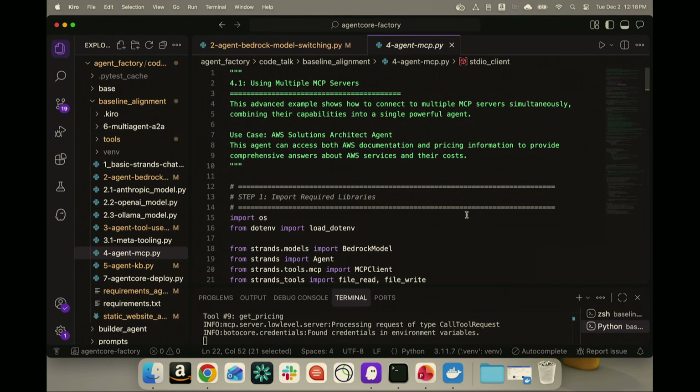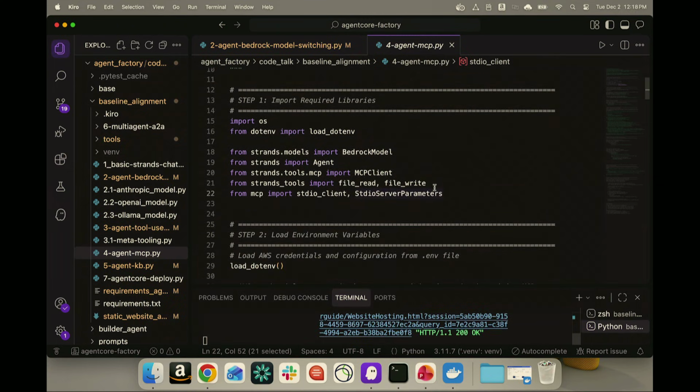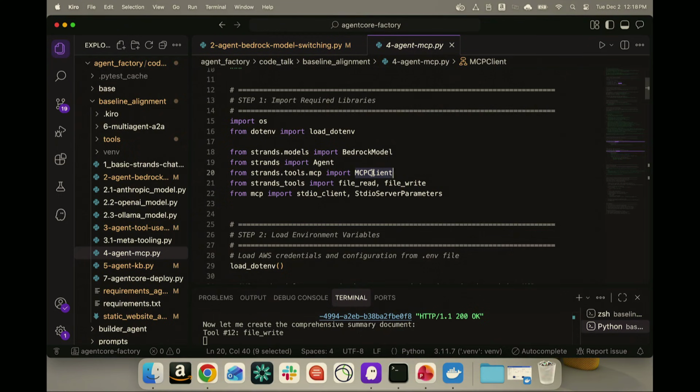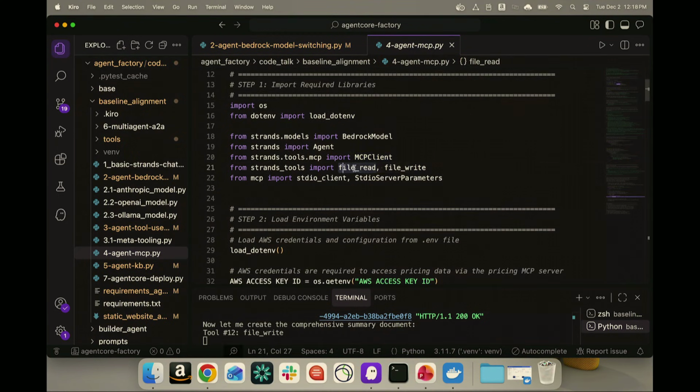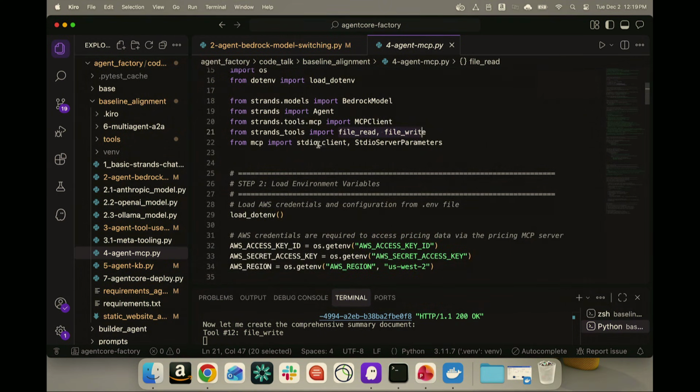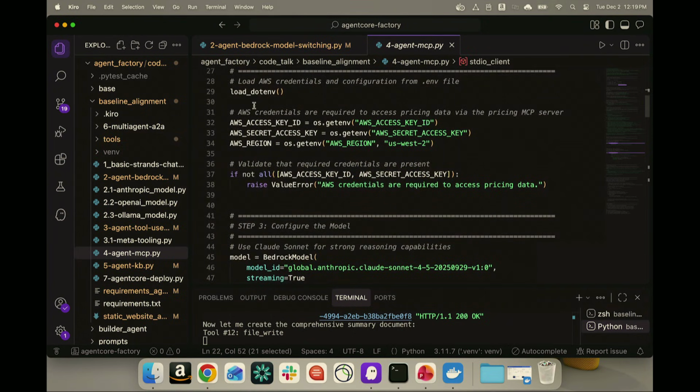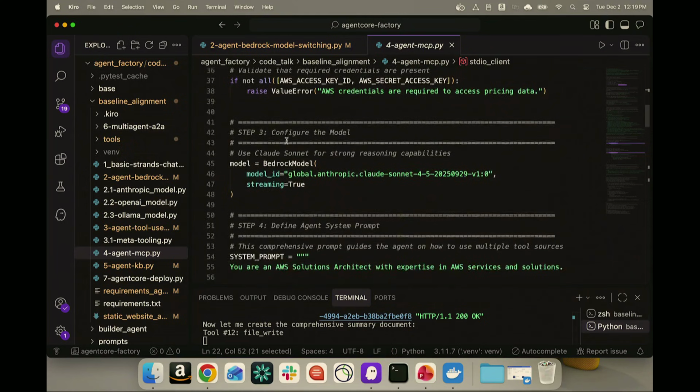The difference here is that, one, I'm going to make this agent an MCP client so that it can access different MCP servers. Two, I'm giving it access to read and write files because I'm asking it to create the TCO calculations and save that file on my local machine. And three, I'm making an stdio client as well so that it can interact with those MCP servers from my local machine. I'm also giving it access to certain access keys, and that is only because the pricing MCP server requires access keys, but that is not always the case. Everything else pretty much stays the same.